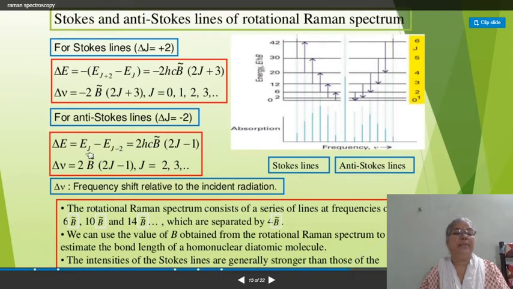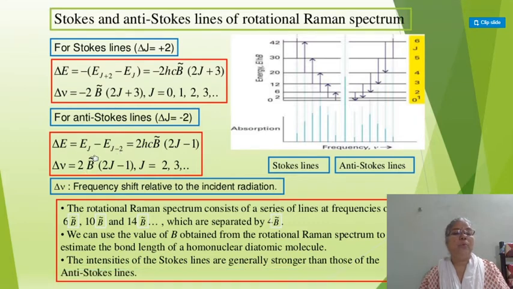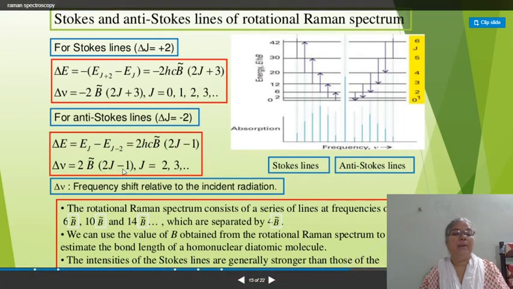It is equal to E_J minus E_(J-2), which is equal to 2hcB̄(2J - 1), and the difference becomes 2B̄(2J - 1), where the J values are J = 2, 3 and so on, and the corresponding lines are like this.